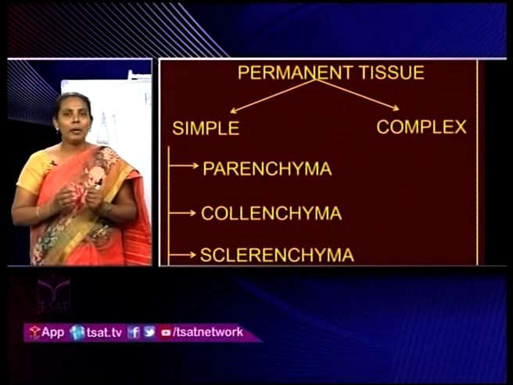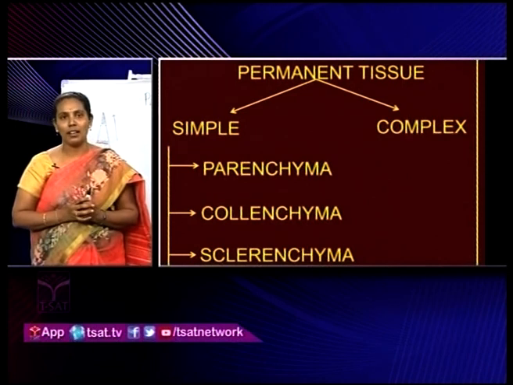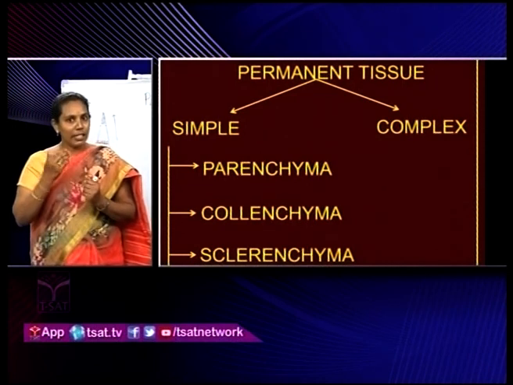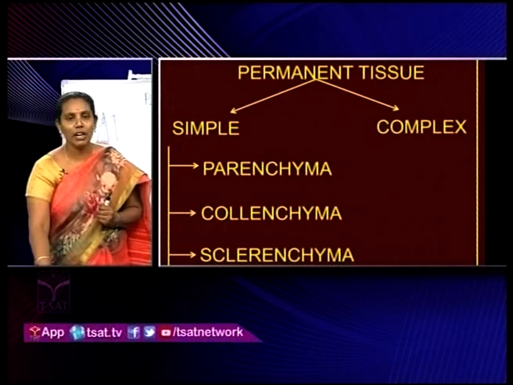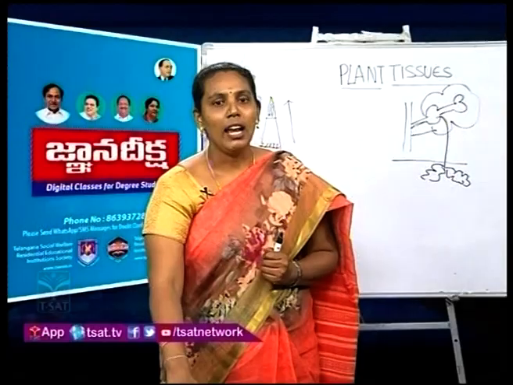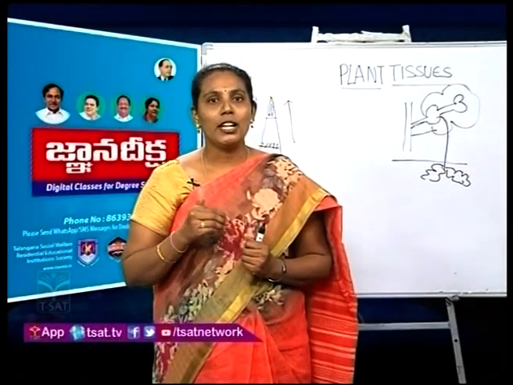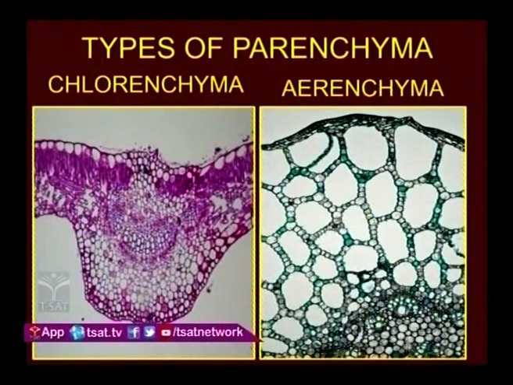And this parenchyma performs different types of functions. So based on its functions, parenchyma is again divided into different types. Let us see the types of parenchyma based on their function. First one is chlorenchyma. Chlorenchyma means parenchyma cells which contain chloroplast. Those parenchyma cells we call chlorenchyma.